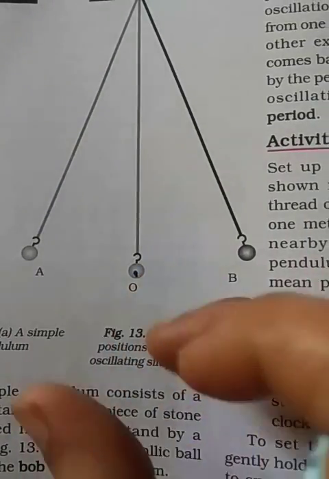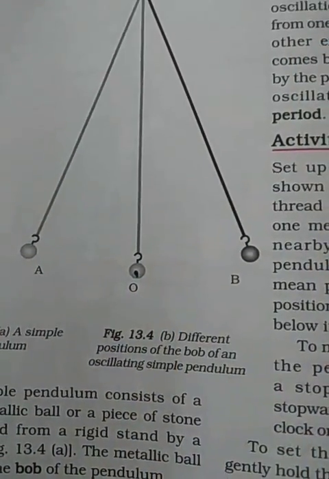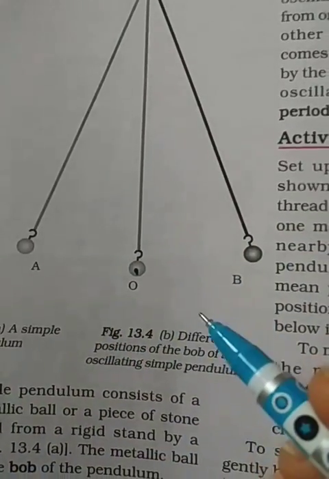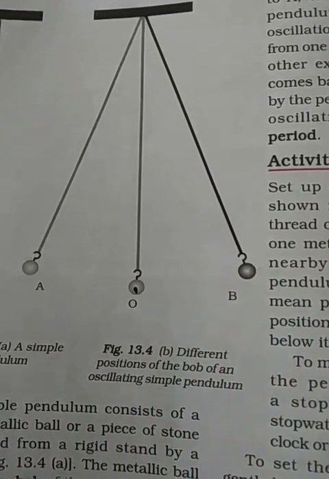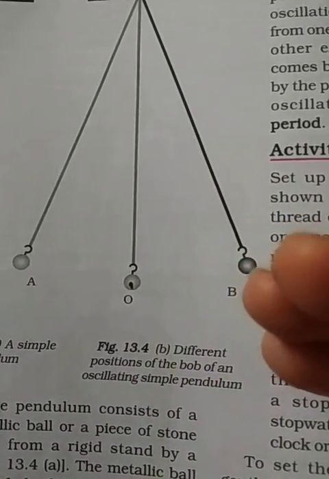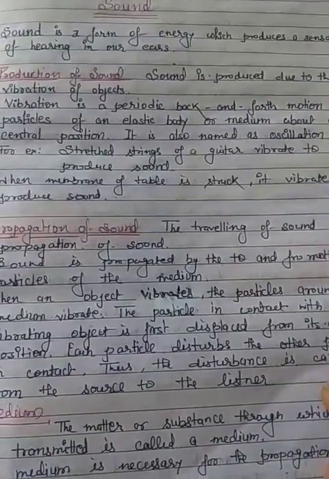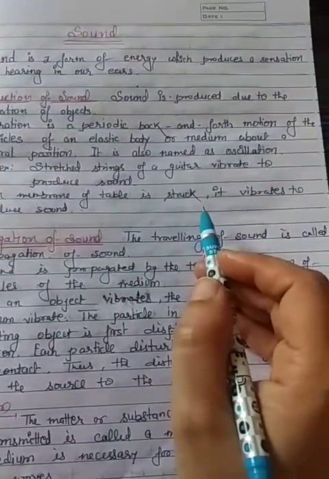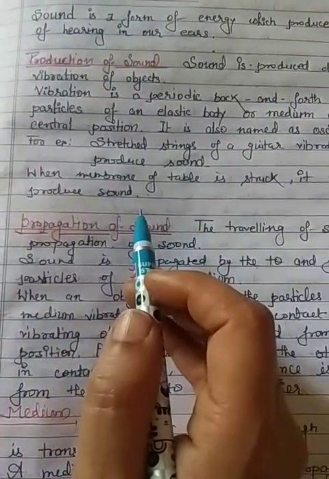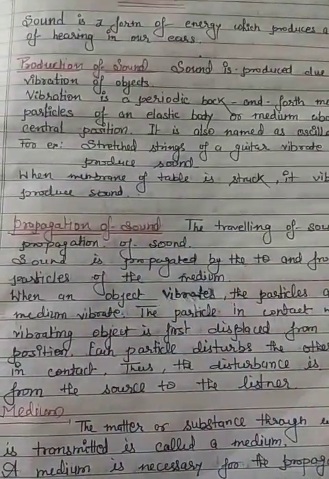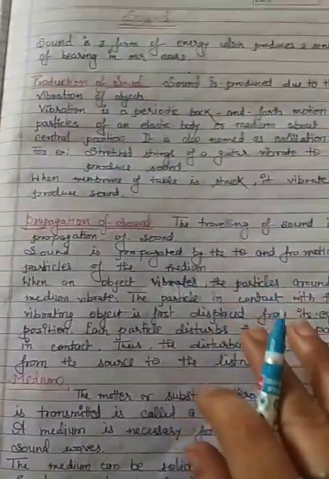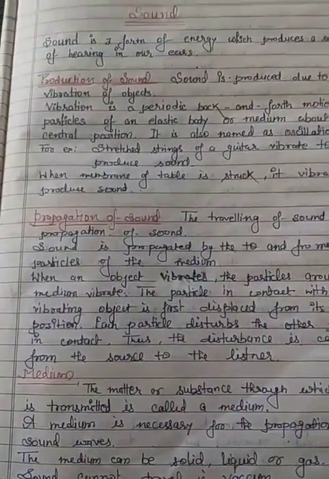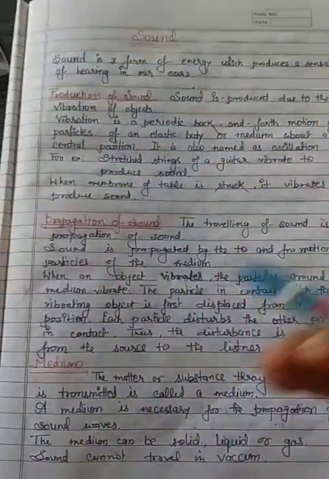For example, when we stretch the strings of a guitar, it vibrates to produce sound. You all have seen a guitar. It has strings. When we stretch strings, they vibrate and sound is produced. When the membrane of a drum is struck, it vibrates to produce sound. So sound is produced due to the vibration of an object.